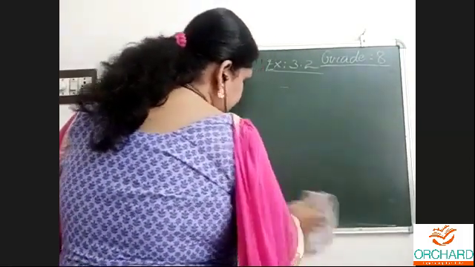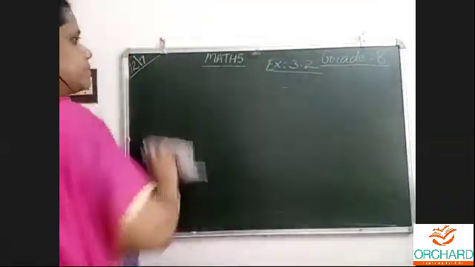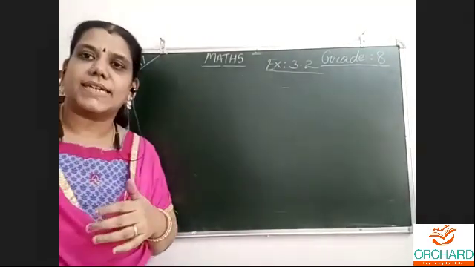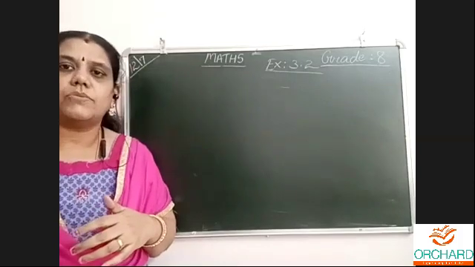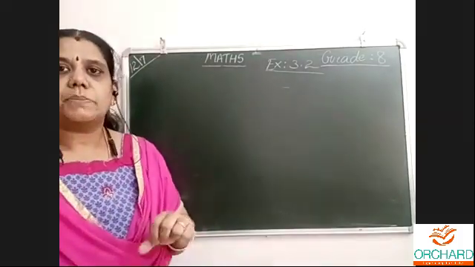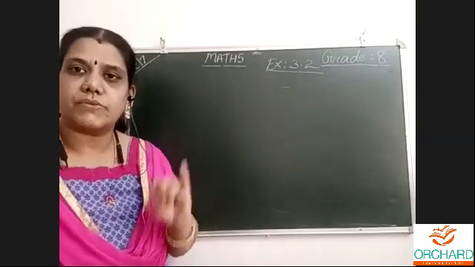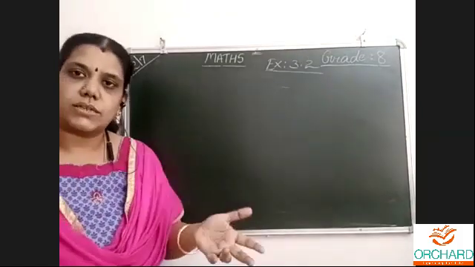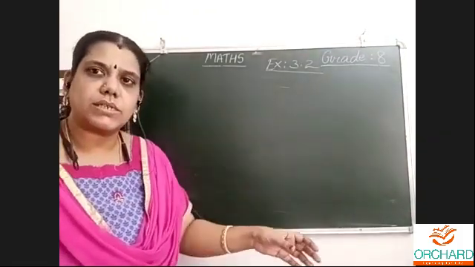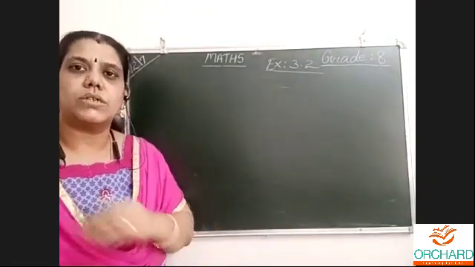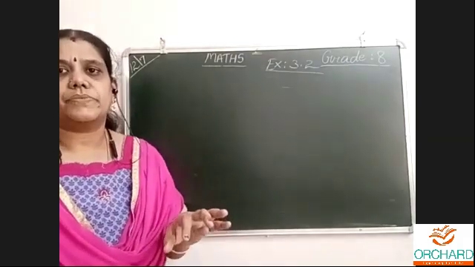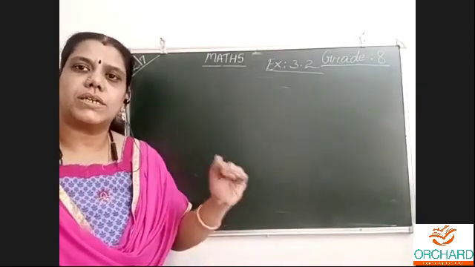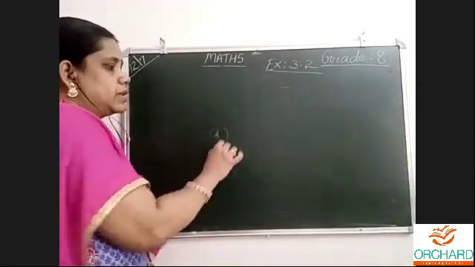8th standard maths will be like this only. First question one type, second question another type, third question another type. When we keep on moving in our textbook, the chapters will be like this only. In Percentages, the first two sums use one formula, the second and third sums use another formula, and the 3rd, 4th and 5th sums use yet another formula. We have to think according to the question which formula to use and how we get the answer. That is 8th maths. In the lower classes, 5th and 6th, you have the same method.